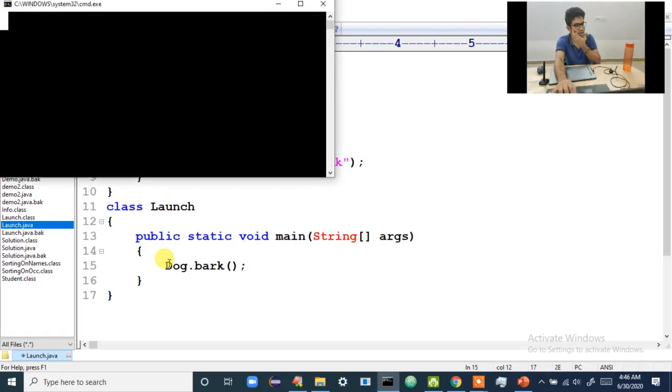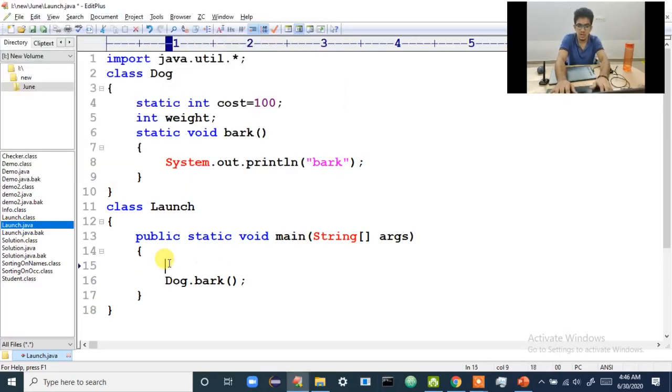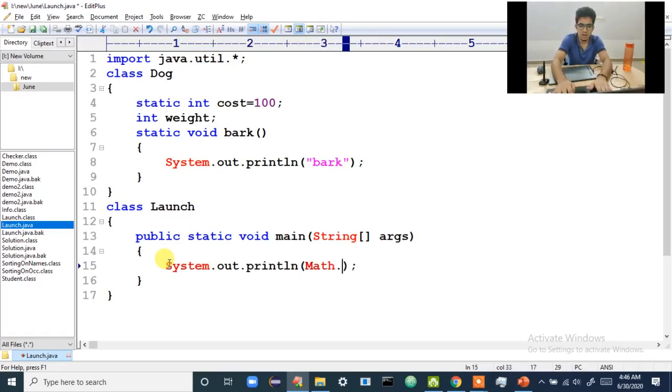I want you to understand this, because in the future I'm going to write something like this: Math.pow. Right now I'll show it to you. If I write System.out.println and then Math.pow, this is an inbuilt method which will find the power of something.